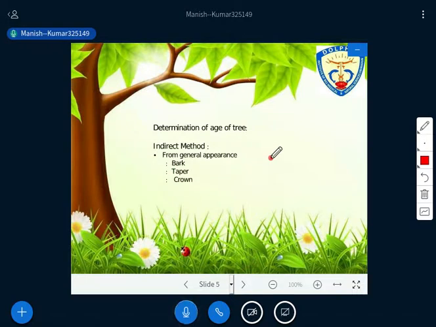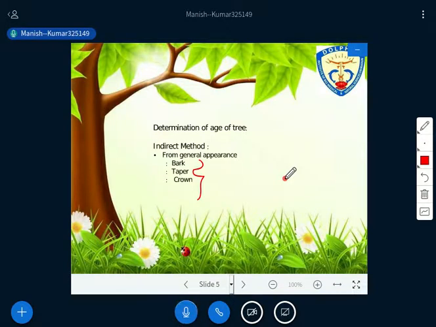The first indirect method is from the general appearance. For the general appearance we need to see these three things: bark, taper and crown. First we need to understand the bark: by seeing the bark one can estimate the age of the tree. The color and condition of bark is different at different ages of the tree. When the tree is at an earlier or younger stage, the bark will be smooth, whereas an older tree has a rough bark, right?